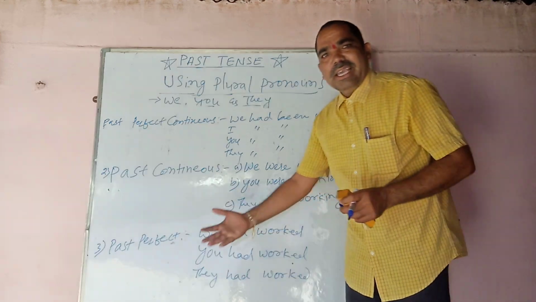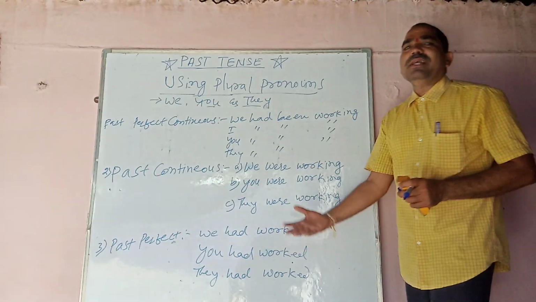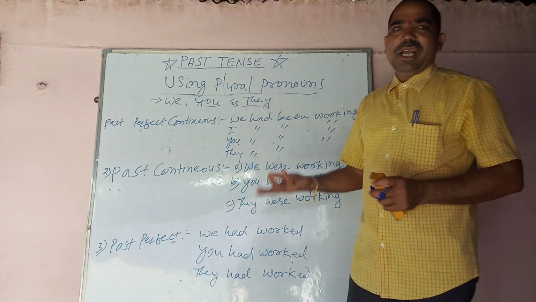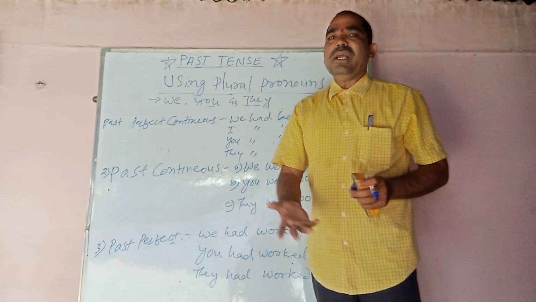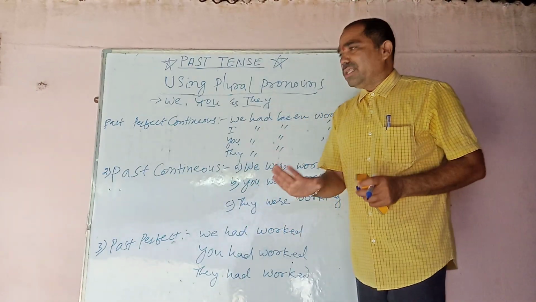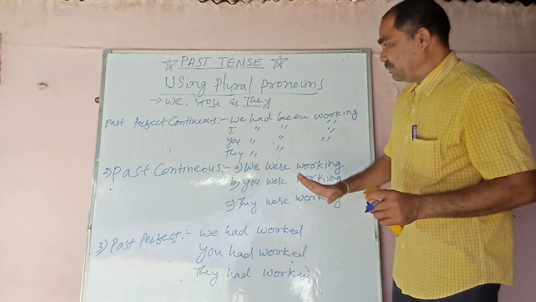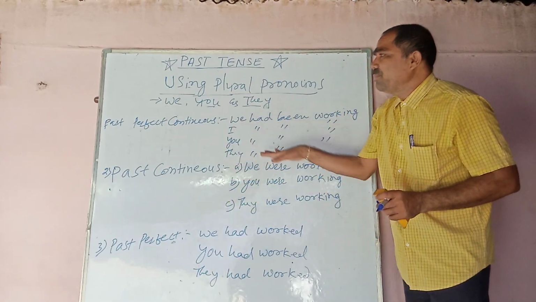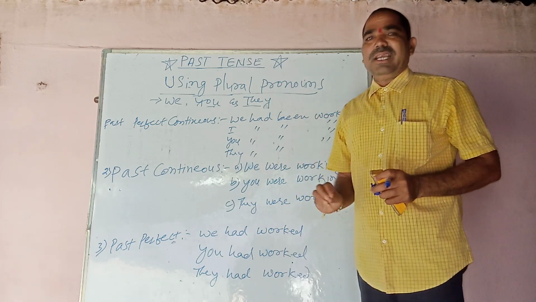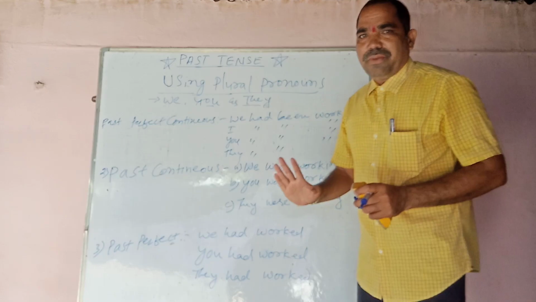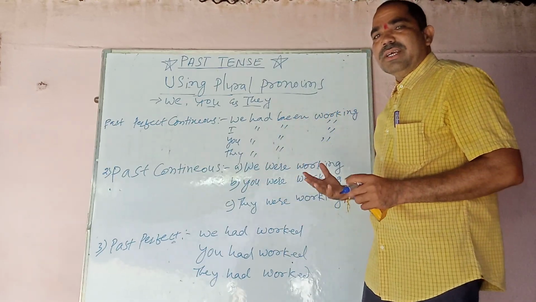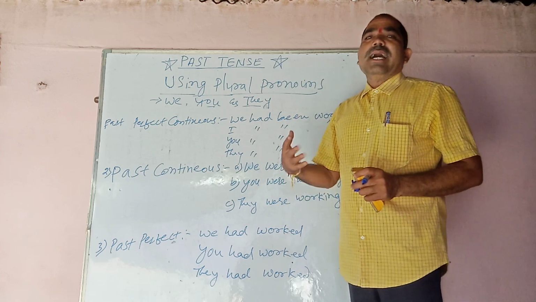In the same way, in past continuous, past must be there, perfect must be there, continuous must be there. They had been working, I had been working, you had been working, we had been working, people had been working, and many other things are required in such cases. Now in simple past, I worked, मैं काम किया. Past continuous, I was working, मैं काम कर रहा था. Past perfect, I had worked, मैं काम किया था. And past perfect continuous, मैं बहुत देर से काम कर रहा था.